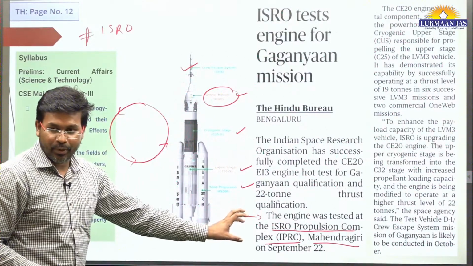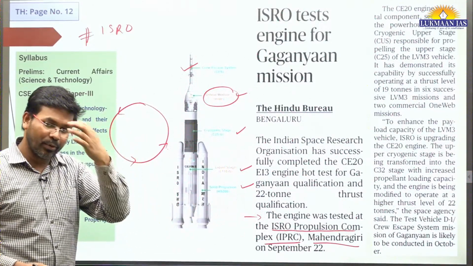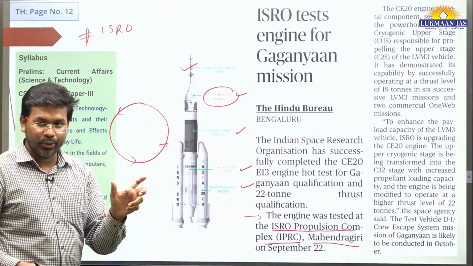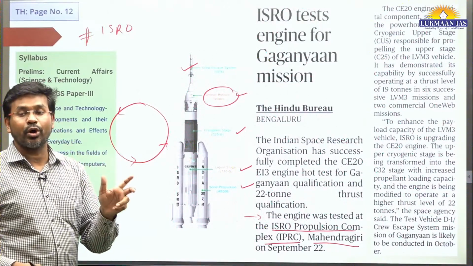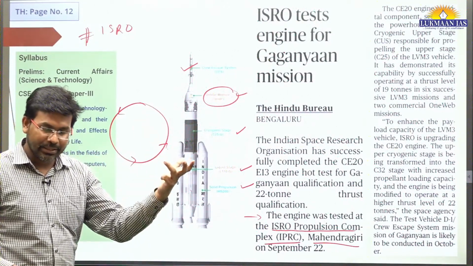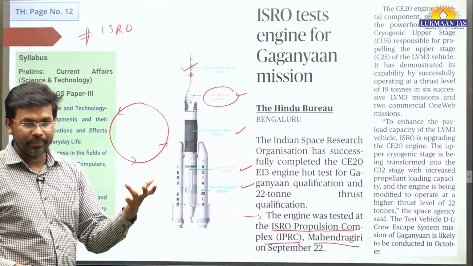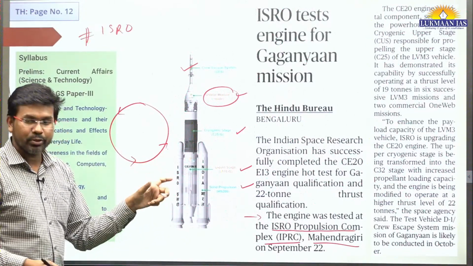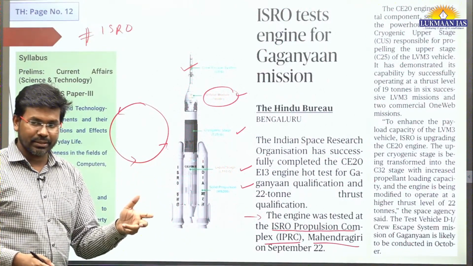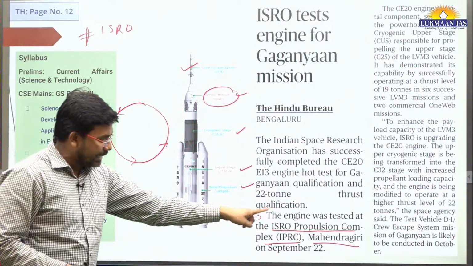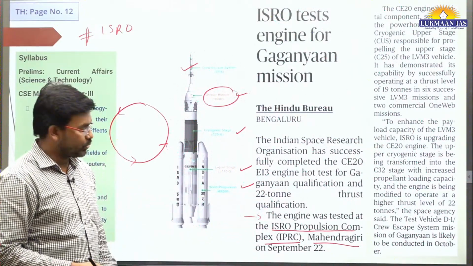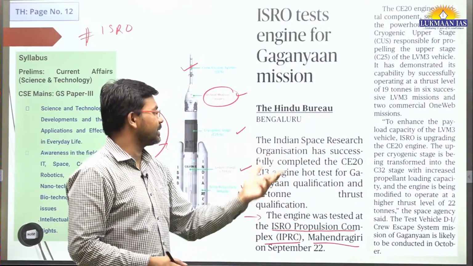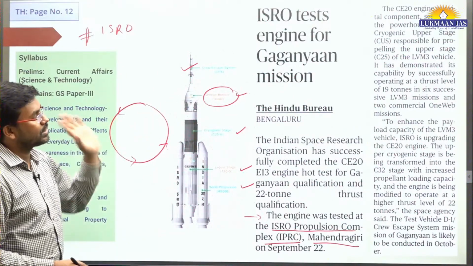This information is important because in Chandrayaan 3 that we have launched, UPSC Civil Services GS paper 3, in the question they have asked about, let's say, virtual launch center. First they have asked about what is the objective of Chandrayaan 3 mission. That objective I have taught in the editorial discussion class in detail, and they have also asked about virtual launch center. So that's why any center that is mentioned is also important. So here they have mentioned about ISRO propulsion complex. Here they have tested some of the engines, and names of those engines are mentioned over here.